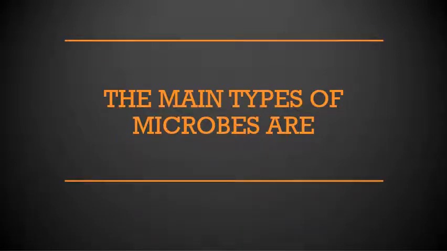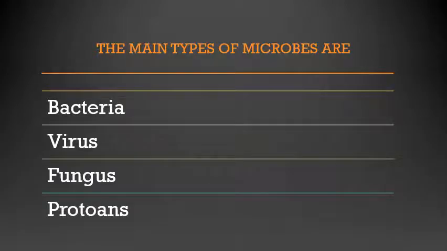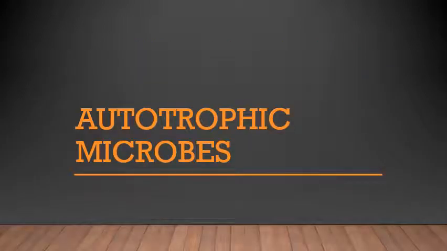There are many types of microbes. We will later study these types, that is bacteria, virus, fungus and protozoans. The example of bacteria I gave was the formation of curd. Virus, the COVID-19 which is happening. Like this we'll understand fungus and protozoans also. So let's continue with the chapter. There are some microbes which are autotrophic and some are heterotrophic.